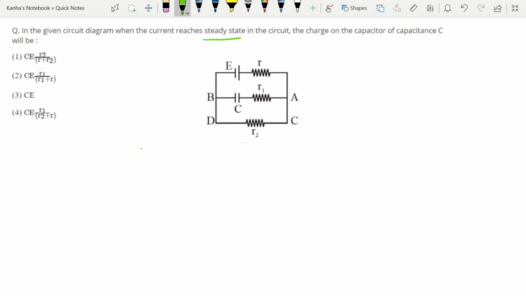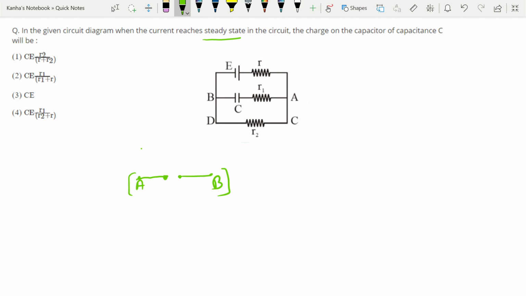So let me talk about steady state. At steady state, the capacitor is fully charged, and after the capacitor is fully charged, it does not let any current pass through it. Because it does not let any current pass through it, the branch AB can be assumed to be open, like an open circuit or an open switch. Not even a switch, it's completely open. Because it's open, there is no current flowing through the branch AB.